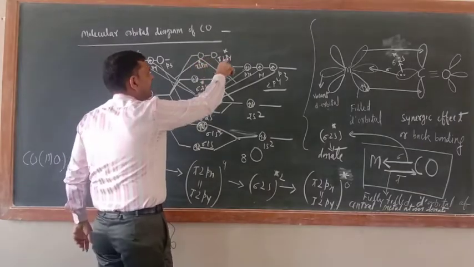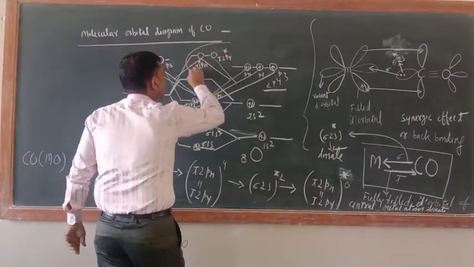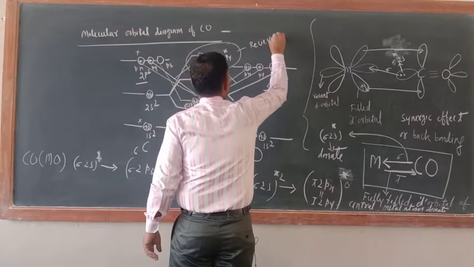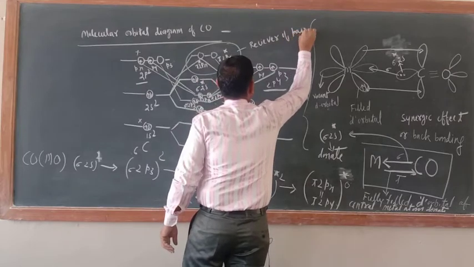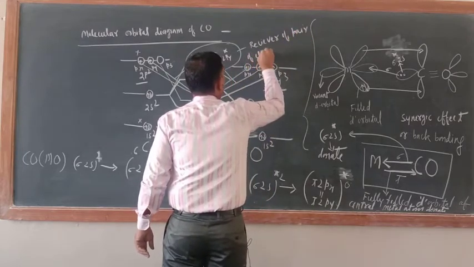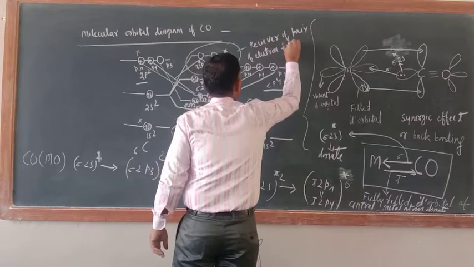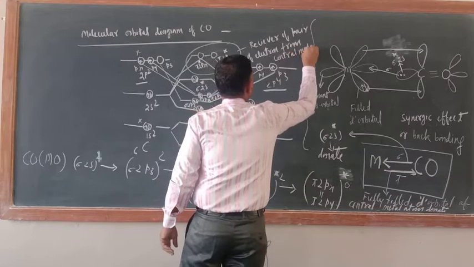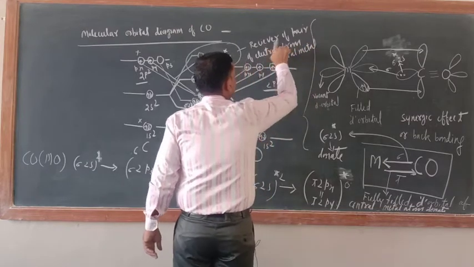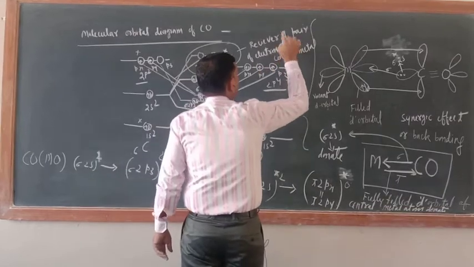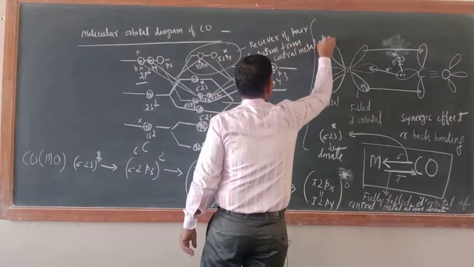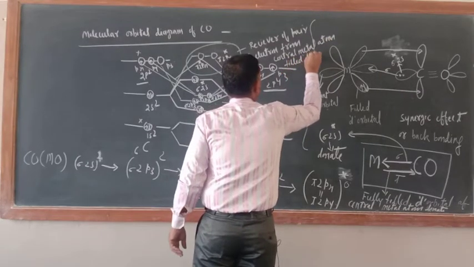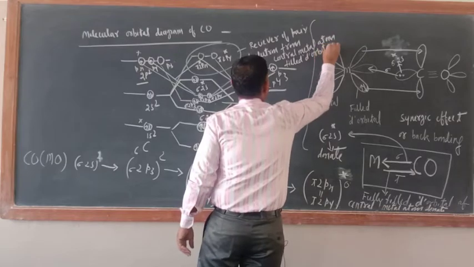Just see, these are vacant orbitals. So you can write, they are the receiver of a pair of electrons from the central metal atom's filled d orbital.